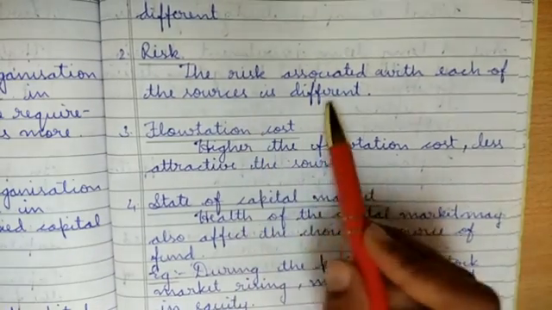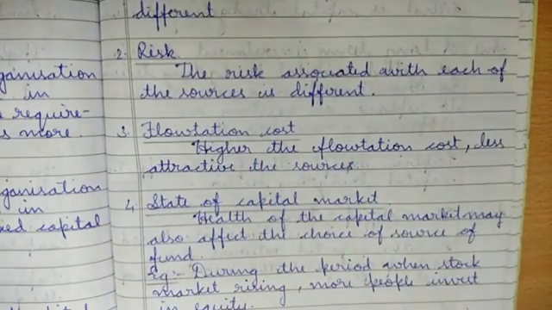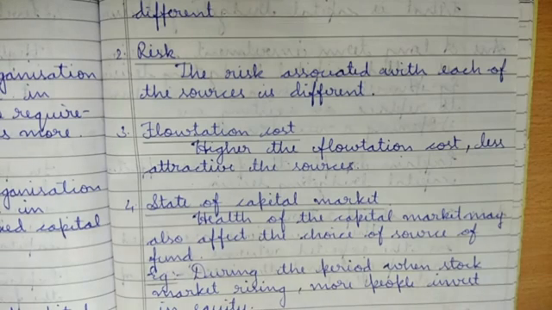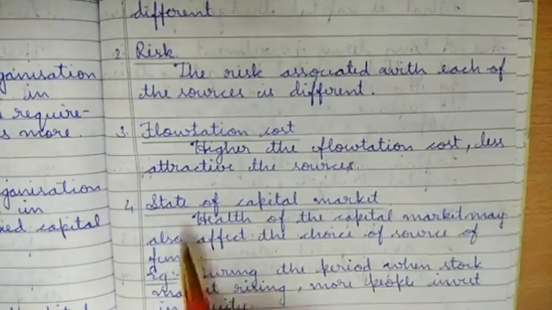The risk associated with each of the sources is different. When we are taking funds from them, sometimes it may be going very smoothly, or sometimes there may be risk between the fund wherever we have invested, and there may be a fight between us. Those are some of the risks. Each business may be in a fight like that.